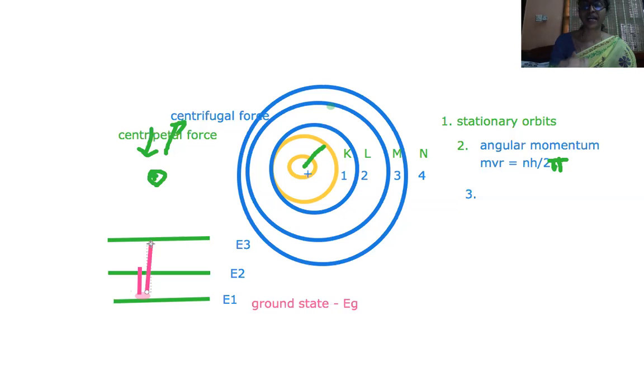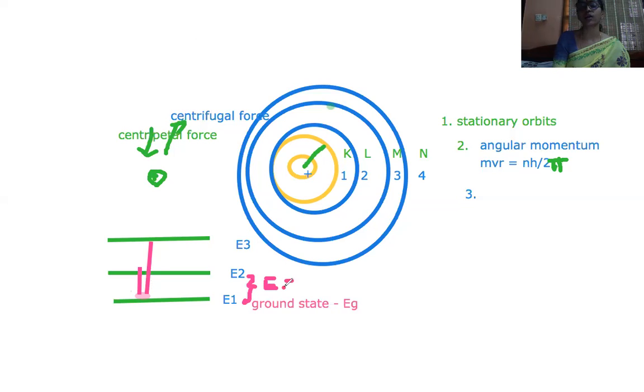When an electron is going to jump from one level to another level, there is some difference of energy. What is the difference of energy? Between two energy levels, the difference of energy is given by E equal to h nu, according to Planck's constant.